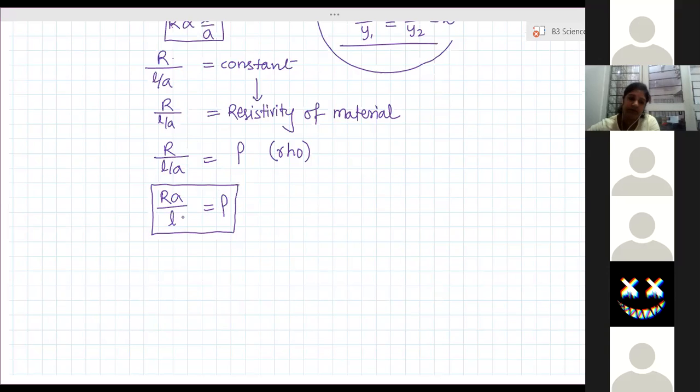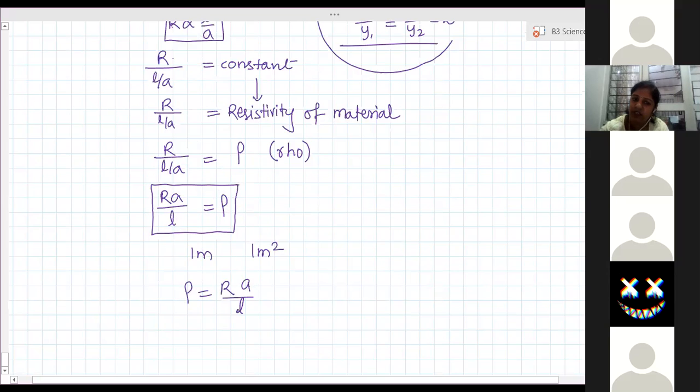Then rho is equal to RA by L, where A is 1 meter square and L is 1 meter. So it is equal to R times 1 meter square by 1 meter, so this 1 gets cancelled. So the value of rho is equal to R. In this case, the value of resistance provided by that conductor is equal to the resistivity of the conductor.